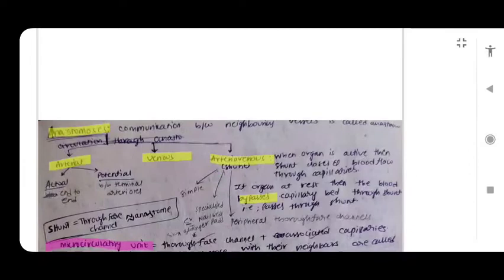Arterial anastomosis contains actual and potential anastomosis. Actual means it will occur end to end, and potential means it is between the terminal arterioles. Now, arteriovenous means when the organ is active, the blood passes through the capillary bed, and if it is inactive, it will pass through the shunt, thereby bypassing the capillary bed.